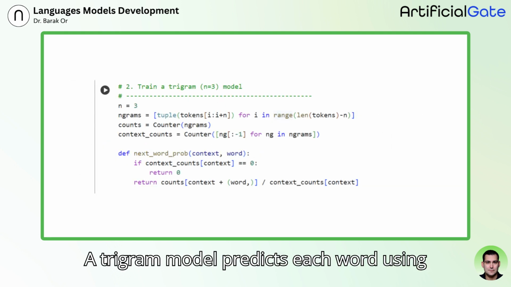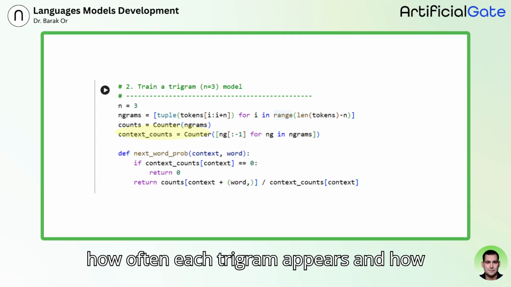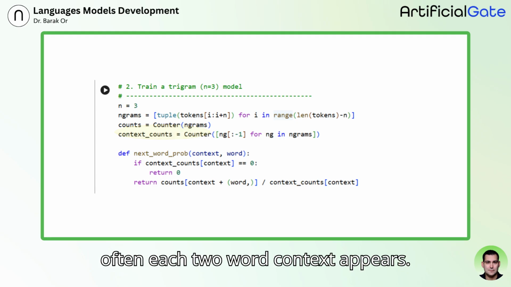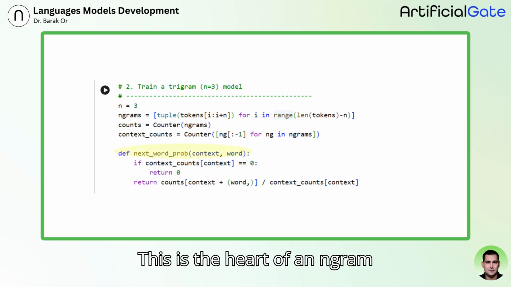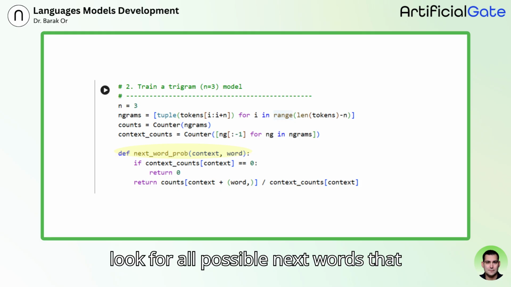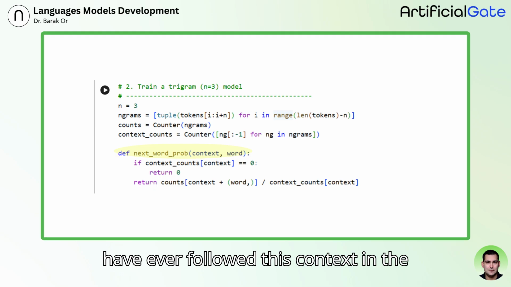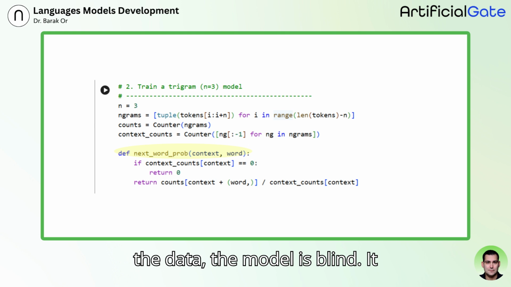A trigram model predicts each word using the previous 2 words. Here, we count how often each trigram appears and how often each 2-word context appears. This is the heart of an n-gram model. Given a context, 2 words, we look for all possible next words that have ever followed this context in the corpus. If the context never appears in the data, the model is blind.